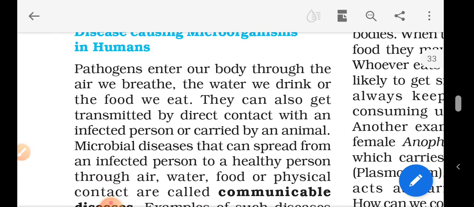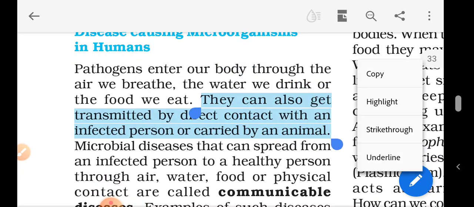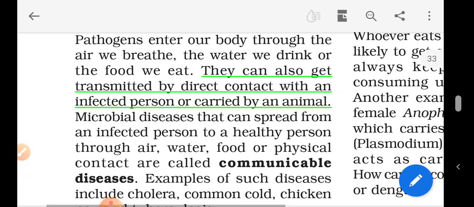They can also get transmitted by direct contact with an infected person or carried by an animal. See, this point is so true. They get transmitted by direct contact with an infected person. Let me explain the common observation. If you sit along with a person who is infected with cold, you will get cold.